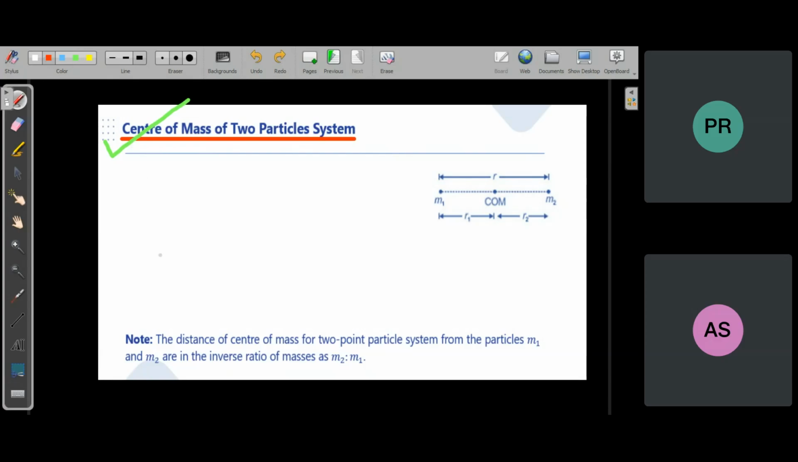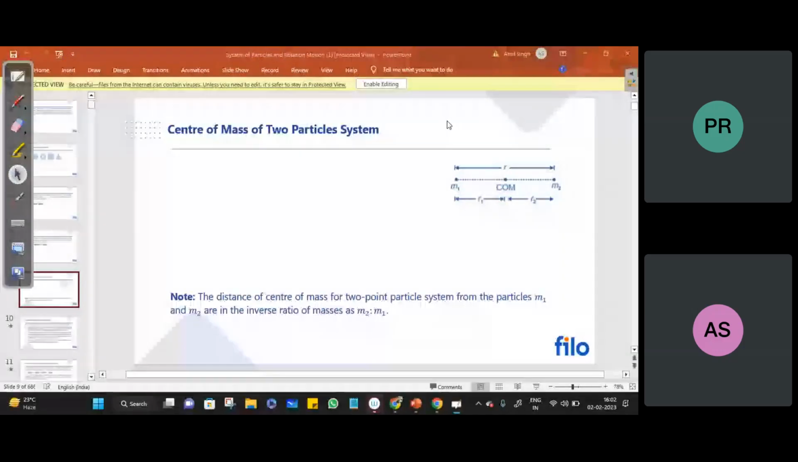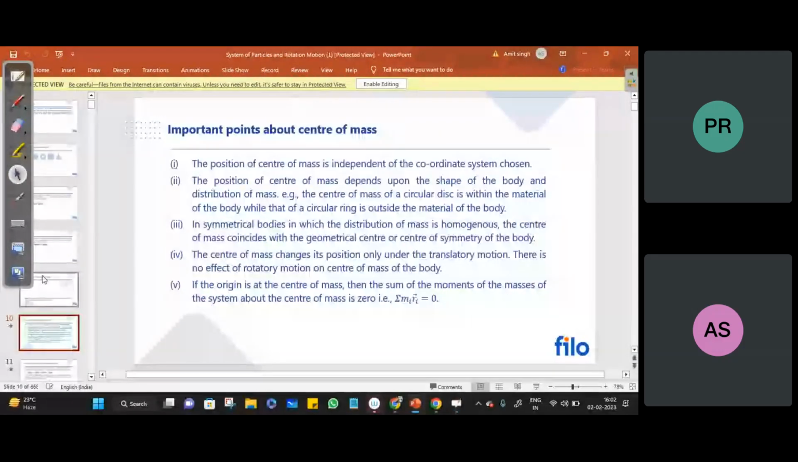R1, okay, you are saying again formula? It's a formula, sir. R1 equals R into M2 by M1 plus M2. Yes, that is correct. And now you have to find R2, so you can subtract from R, right? Yes, sir. You get M1 by M1 plus M2.